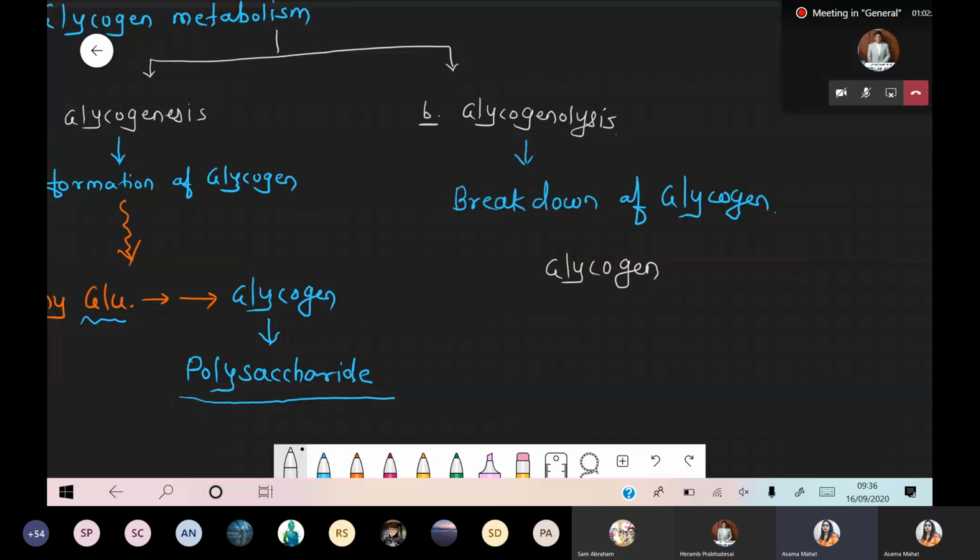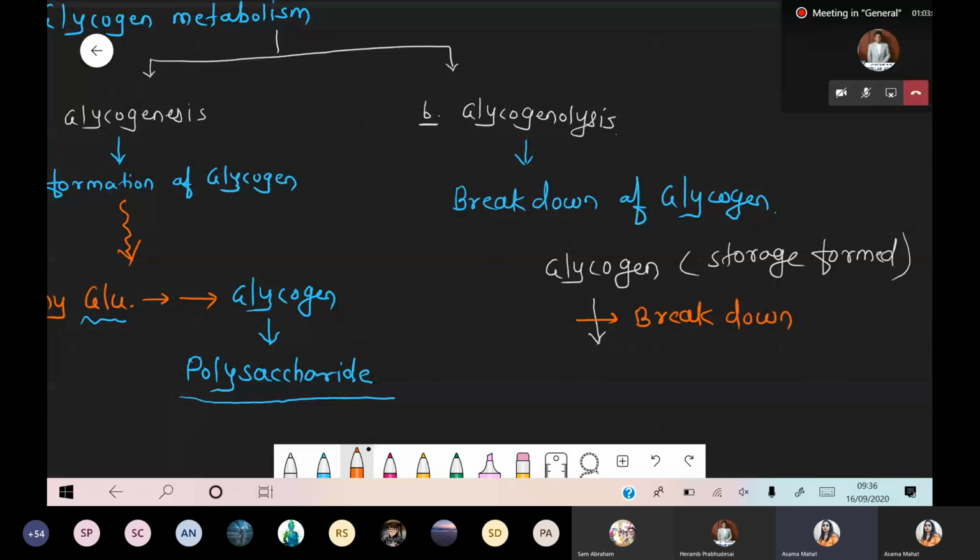Okay, so now what happened? Glycogen is basically a storage form. If you take more meals, more breakfast, your body ultimately stores it in the form of glycogen, because it is a storage form. But now in a starvation condition, you feel hungry. During that condition, such glycogen undergoes lysis, which is breakdown.